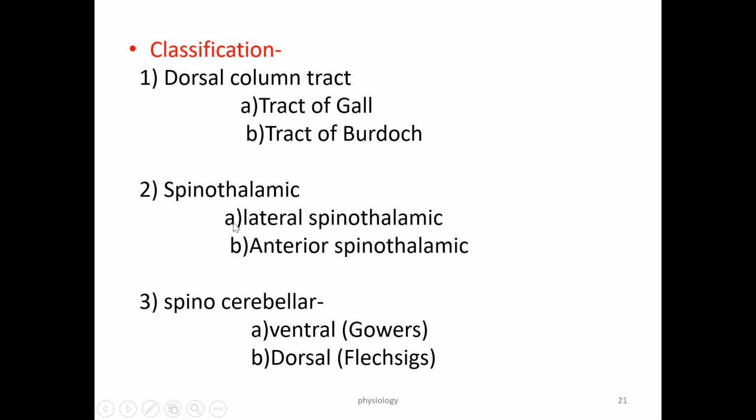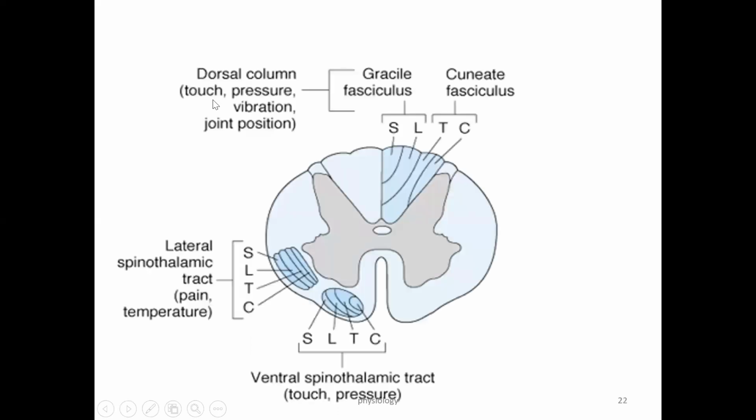So question: enumerate the ascending tracts. Short answer question: we have to write the classification of the ascending tracts. Long answer question: enumerate the ascending tracts and write down in detail about the dorsal column tracts, or write down in detail about the spinothalamic tracts. That we are going to see in the consecutive slides.